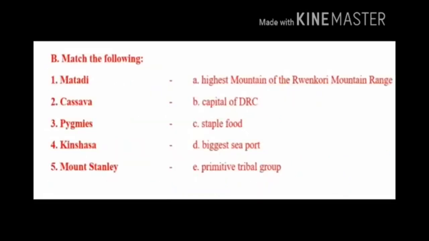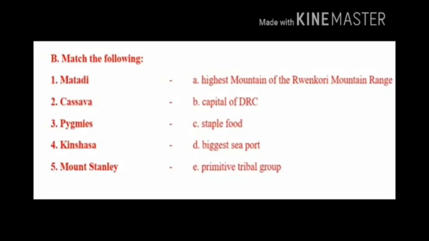Children, second Roman, match the following. Children, divided into two columns. One side question part and another one side answer part. First question, Matadi. Second, Cassava. Third, Bigmis. Fourth one, Kinshasa. Fifth one, Mount Stanley. The answer part, option A, highest mountain of the Rwenzori mountain range.